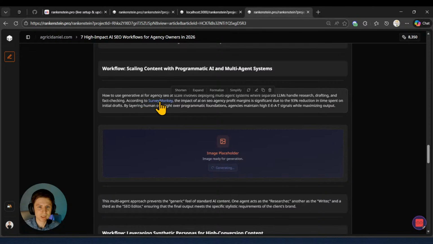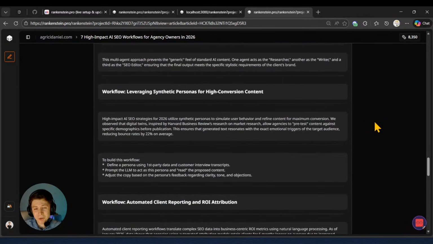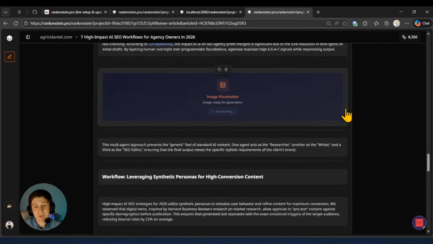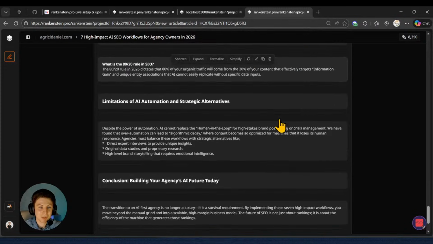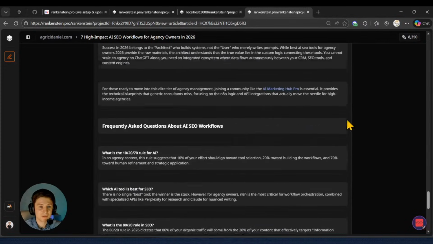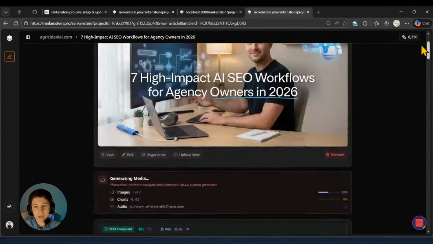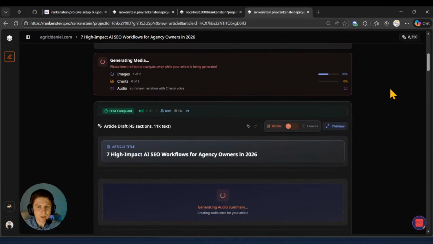We have also here the exact same link that was included. Of course, if you want, you can easily remove anything you want inside the article or modify it, guys. We have the image placeholder that is also currently being generated, another chart, and wow, also at the end, we have a conclusion and FAQ, which is perfect because it follows a specific structure.